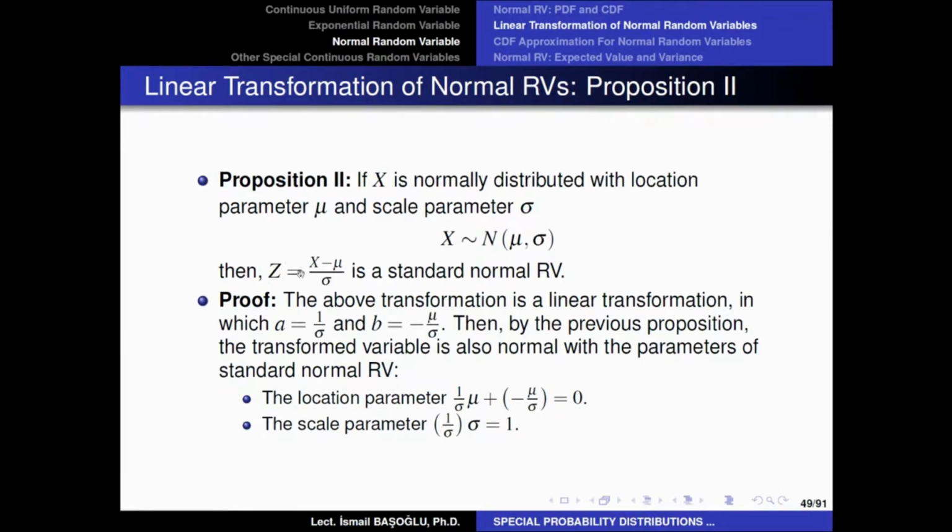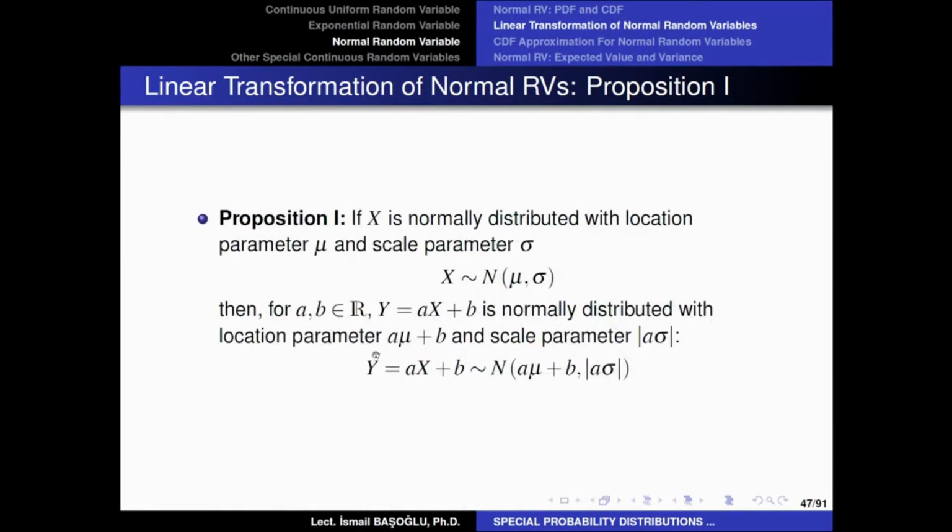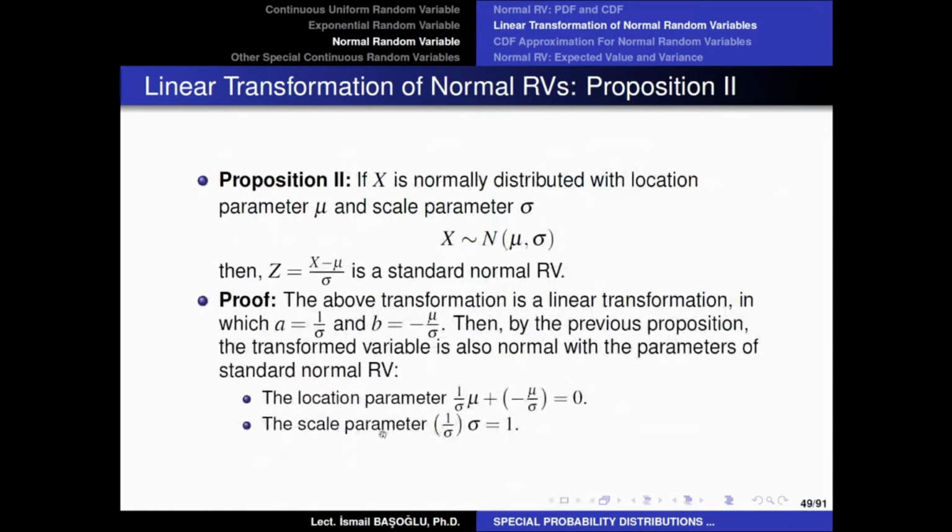Why? Because this is a linear transformation, and in this linear transformation, the multiplier term for the normal random variable is 1 over sigma, and the additive term B is minus mu over sigma. And according to the previous proposition, after the linear transformation, the location parameter is calculated as A mu plus B. So let's do that. A is 1 over sigma and B is minus mu over sigma.